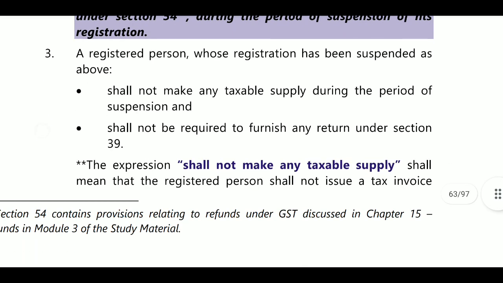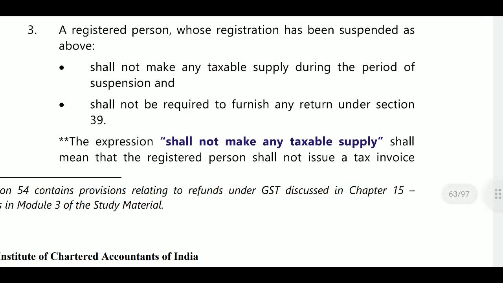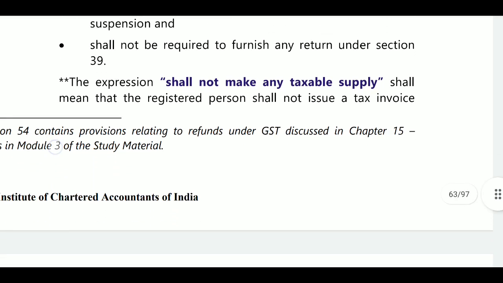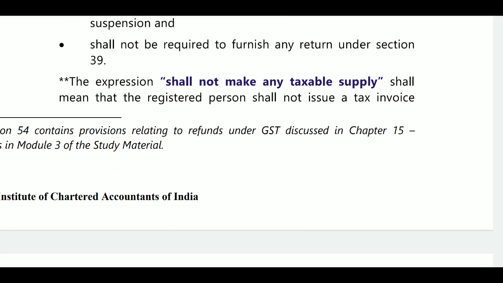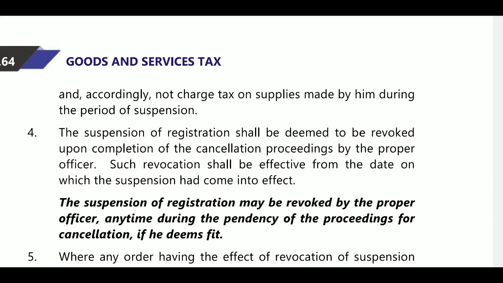A registered person whose registration has been suspended shall not make any taxable supply during the period of suspension. He shall not provide any supplies and shall not be required to furnish any returns under section 39. The expression 'shall not make any taxable supplies' means the registered person shall not issue a tax invoice and shall not charge tax from any other persons.